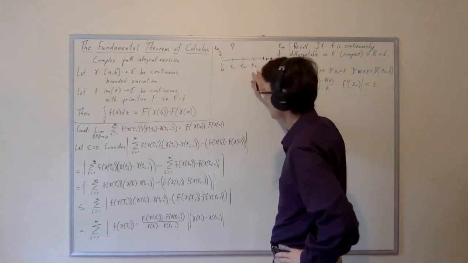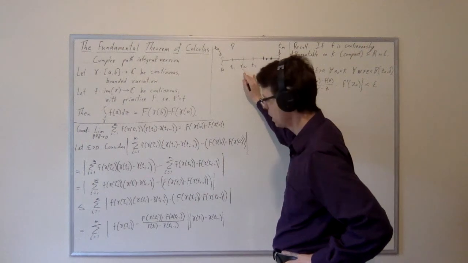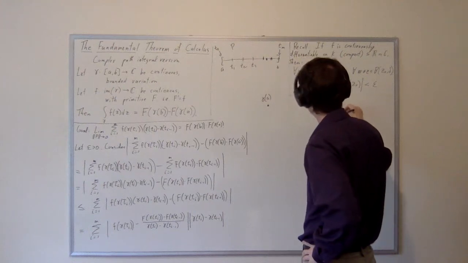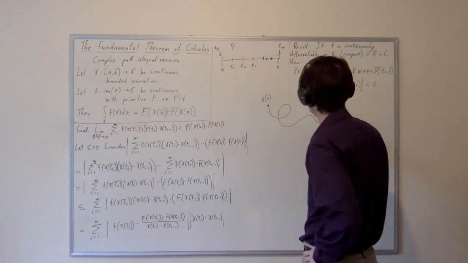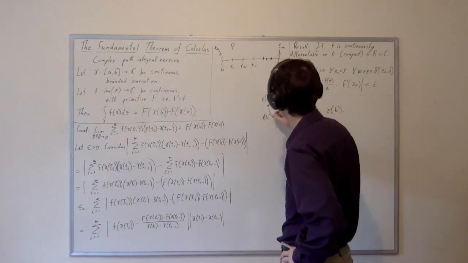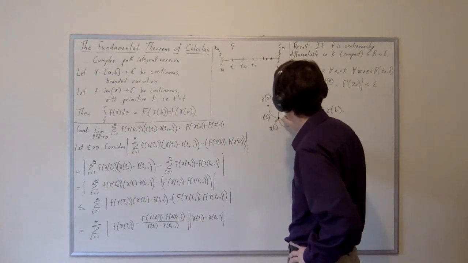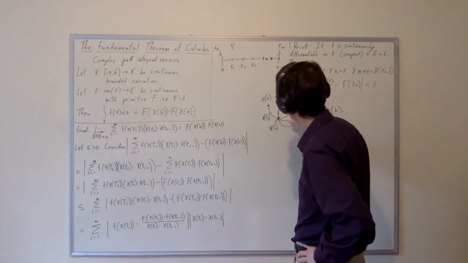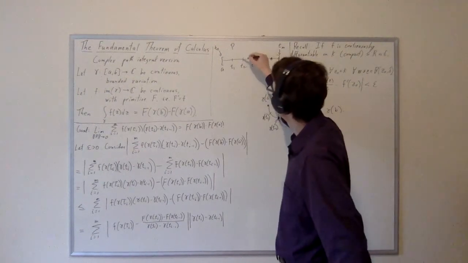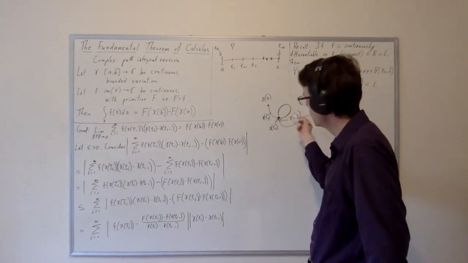It's not possible that t_i equals t_{i-1}. For example, it's not possible that t3 and t2 are the same. But the path gamma, as it meanders through the complex plane, might cross itself, certainly. And so we could have gamma of t1 here, and then here, the next time we reach this point, that would be gamma of t2, and then we could continue, and then that could also be gamma of t3. Because gamma is not necessarily injective, it could cross itself, and so two different points in the partition could go here. Now, it may be unlikely, but certainly it's possible.